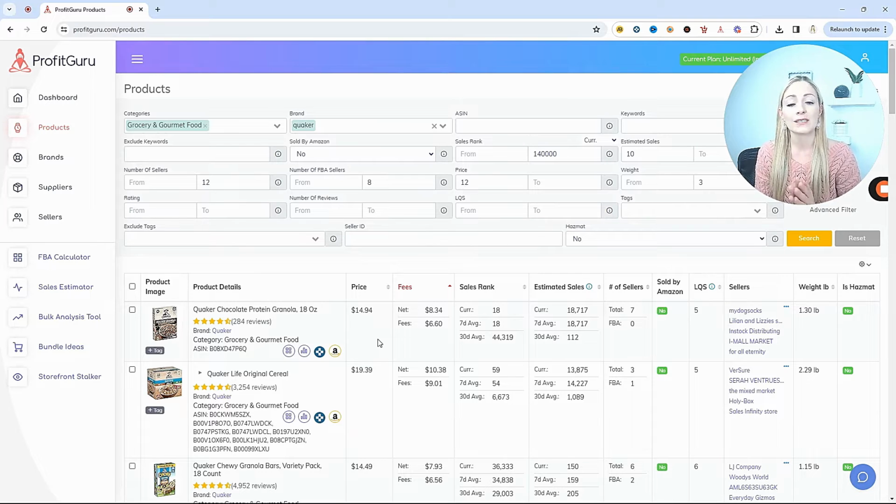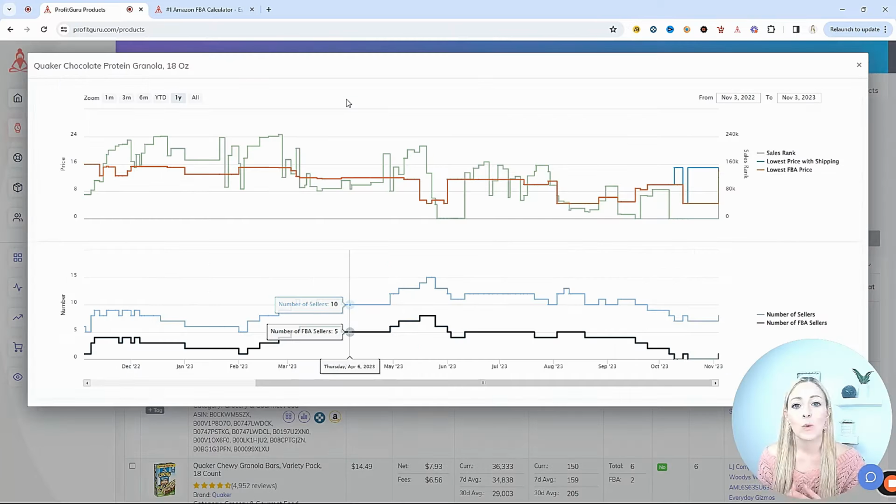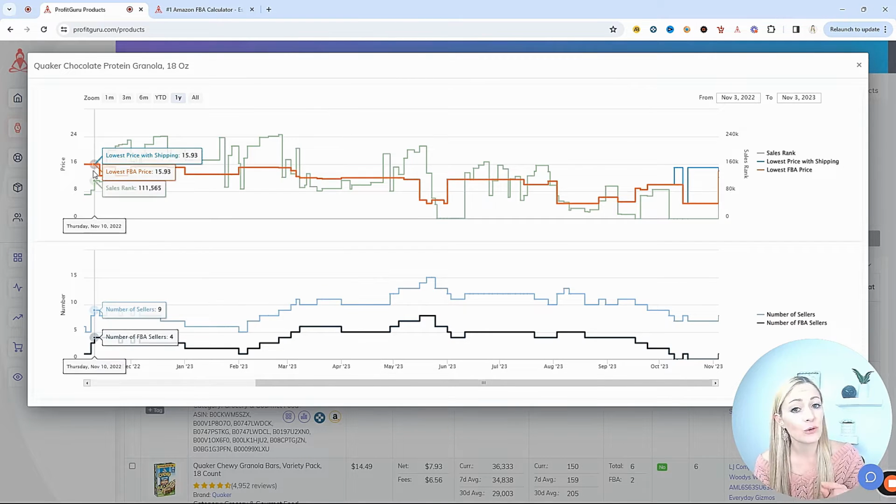So it's so important to always check the historical data to make sure that this product across time is staying steady. When we look at the historical data for this Quaker chocolate protein granola, we can see that there is a lot going on here. Back in November of 2022, we can see that the lowest FBA price here is $15.93, and the total number of FBA sellers is 4. Sellers in general is 9.